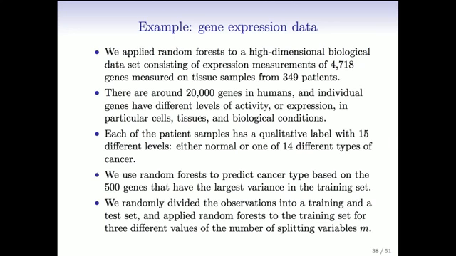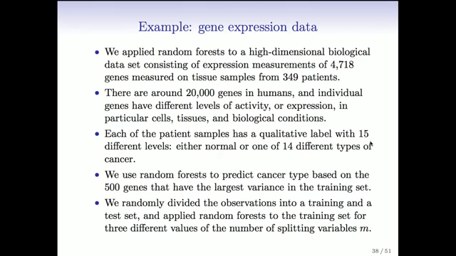Our next example is a high-dimensional example from Chapter 8 on gene expression. It uses the gene expression from 349 cancer patients, 4,718 genes, to predict their cancer class. This is a common activity in statistics and genomics: classification into cancer class based on the gene expression of cells. In this case there are 15 classes. One class is healthy or normal, and there are 14 different types of cancer.